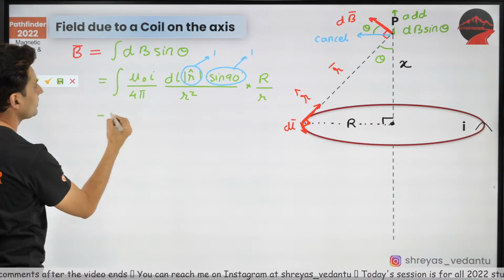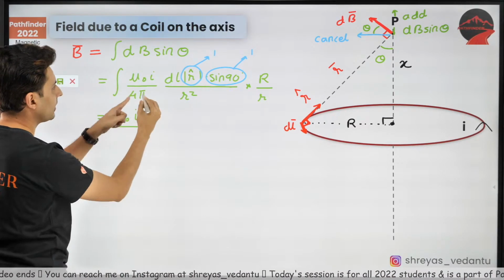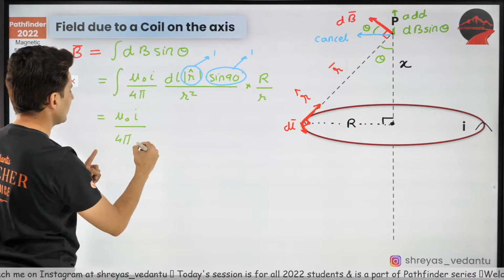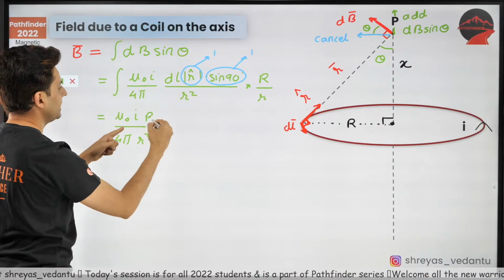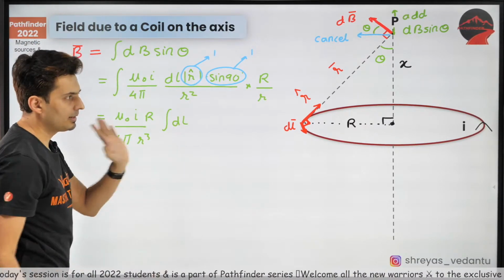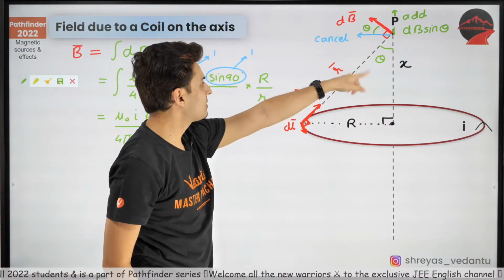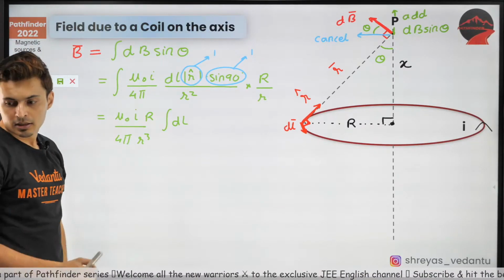Now bring all the constants outside. Let's see what happens. Mu naught outside, I outside, 4 pi also outside. This r square and this r will become r cube. This r will also come outside, and only I will get integral dl. Only dl is inside. Everything else are constants. Oh, by the way, this was x, right? Okay, let's figure out how to get in x as well.